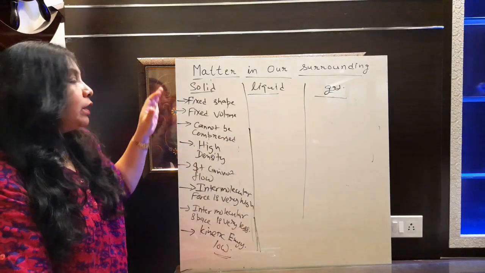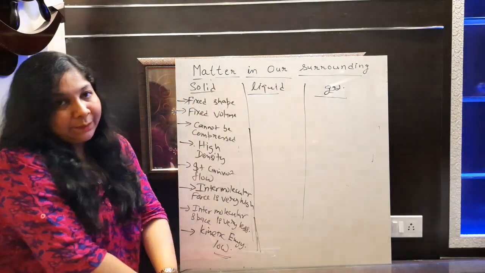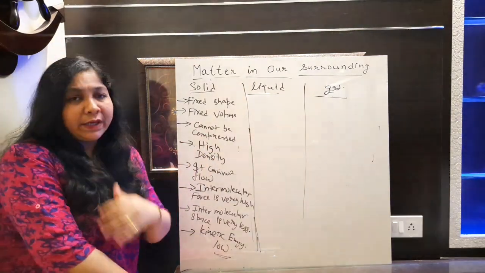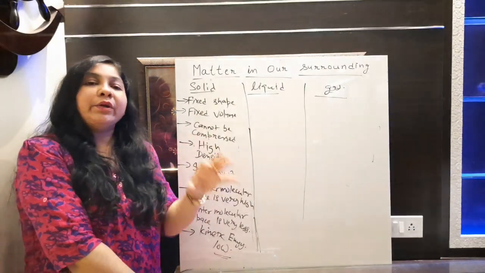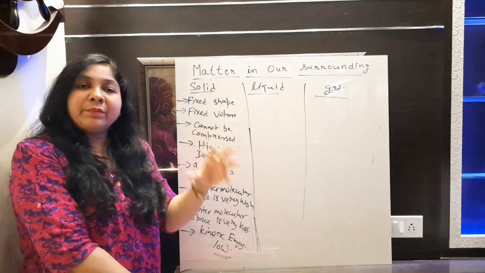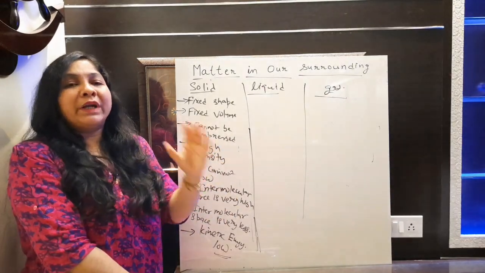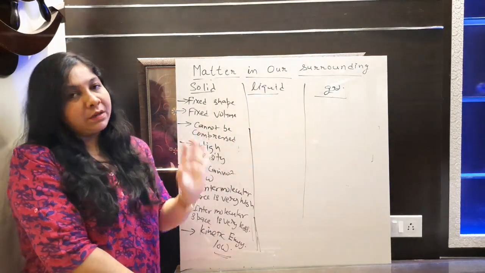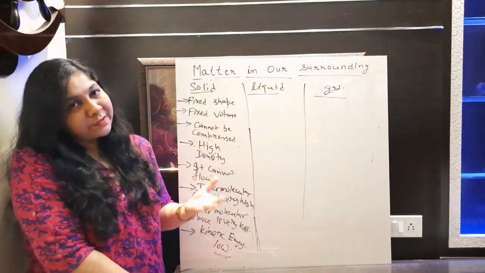Let's talk about all the properties one by one. At first we will talk about shape. Whatever be the shape of that solid, if you are putting it in a different container, it will never change its shape according to that container. Whatever be the shape of the solid, it will remain the same no matter the shape of the container in which you are putting it. So you can say the shape of a solid is always fixed.